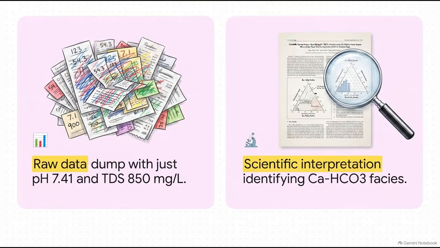A raw data dump that just states, pH is 7.41 and TDS is 850 milligrams per liter means absolutely nothing on its own in a vacuum. What the committee actually demands is rigorous scientific interpretation. We need to take those raw numbers and figure out the so what. We need to assess the ionic balance. We need to compare them against BIS, the Bureau of Indian Standards, drinking water limits. We need to identify hydrogeochemical facies, like determining if the groundwater is primarily of a calcium bicarbonate type, which would actually tell us if it's a freshwater recharge area. That level of rigor, that is exactly what makes your EIA truly defensible.